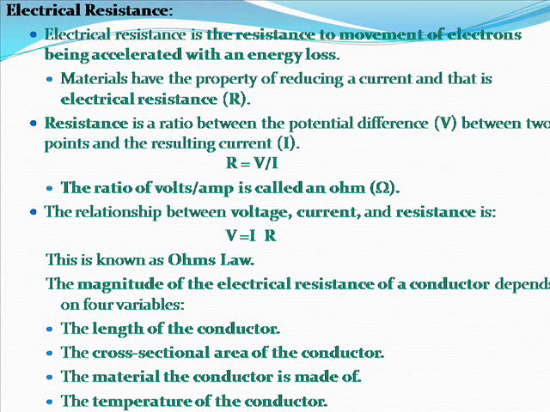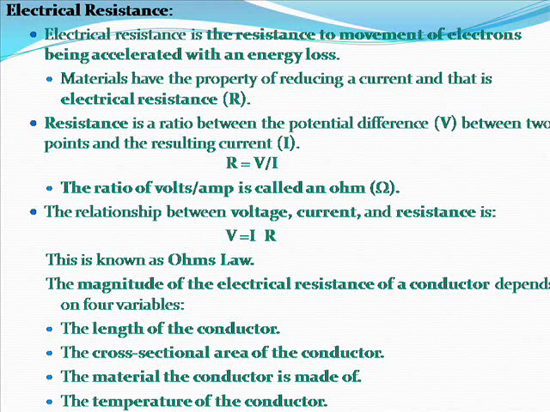Electrical resistance. Electrical resistance is the resistance to movement of electrons being accelerated with an energy loss. Materials have the property of reducing a current, and that is electrical resistance, R. Resistance is a ratio between the potential difference, V, between 2 points and the resulting current, I. R equals V/I. The ratio of volt/amp is called an Ohm.